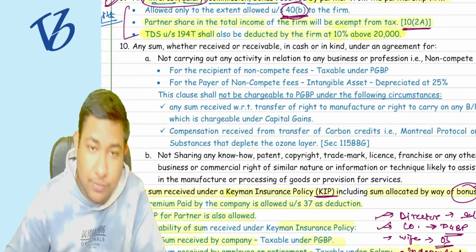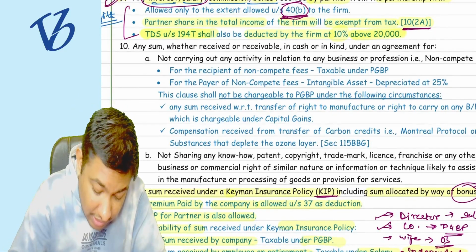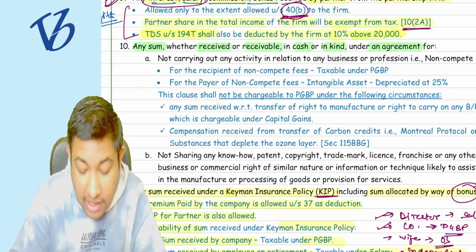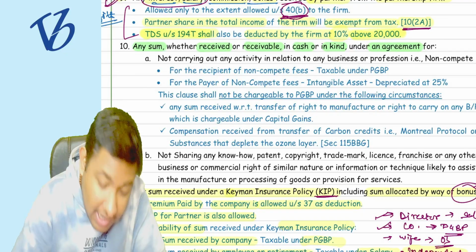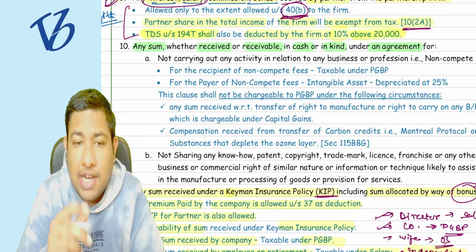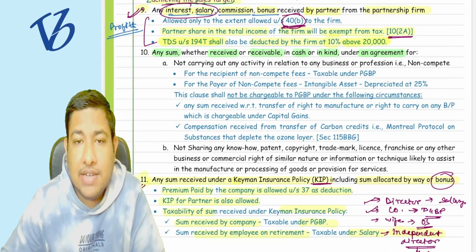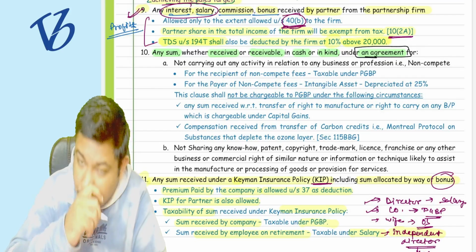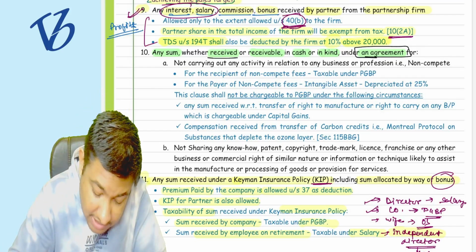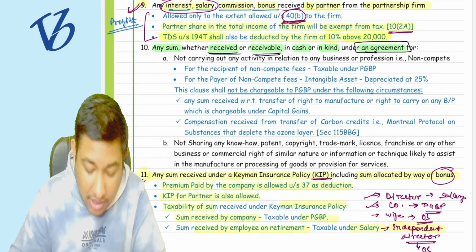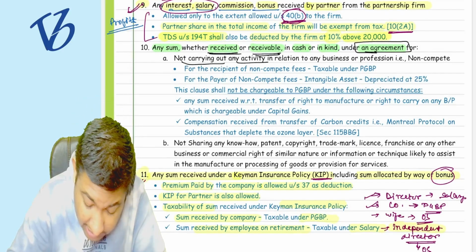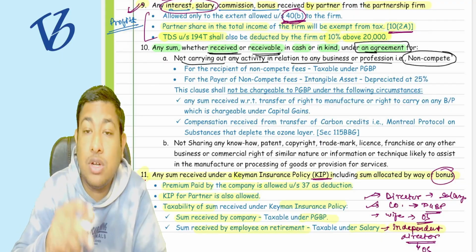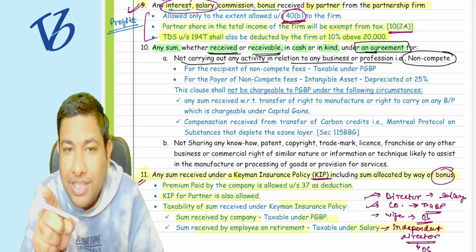Now, with the help of these both examples, can you read any sum, whether received or receivable, either in cash or in kind, under an agreement. It is not partly in cash or partly in kind. What they have written is either received in cash or in kind, under an agreement. So there should be an agreement whether the sum is received or receivable for not carrying out any activity in relation to any business or profession, that is a non-compete. Please do not carry out the business in North India.